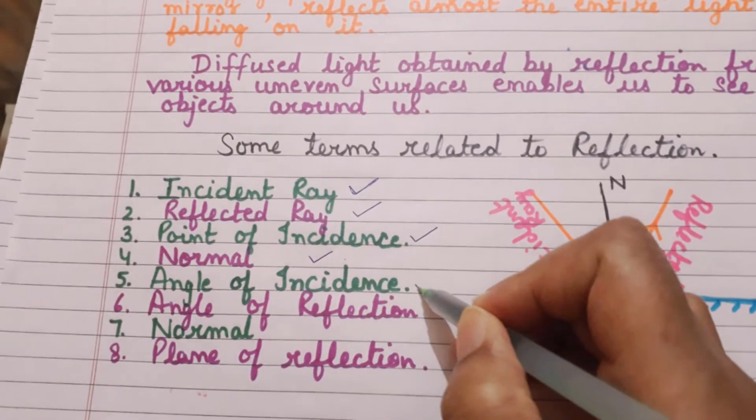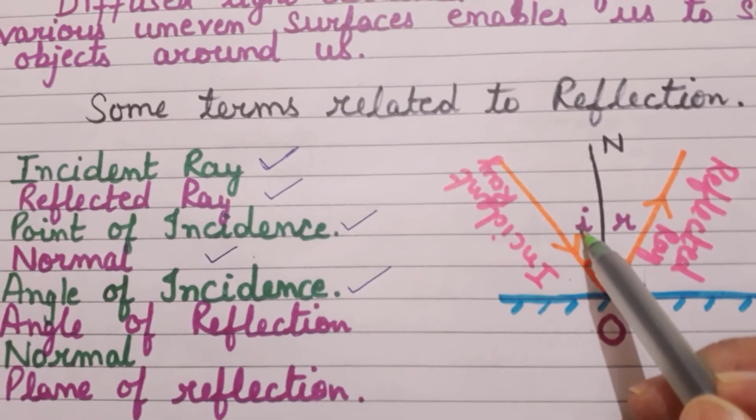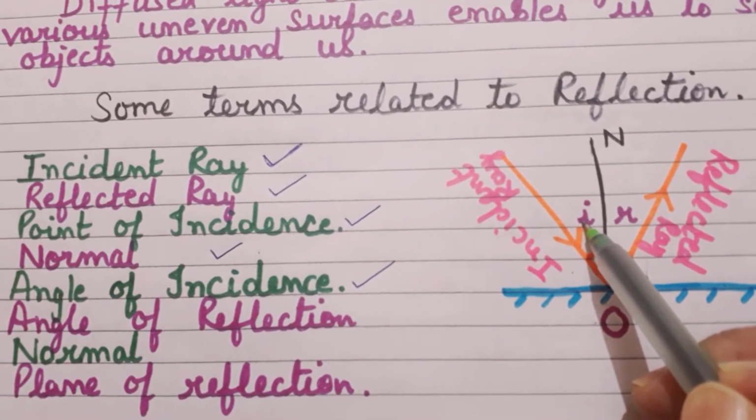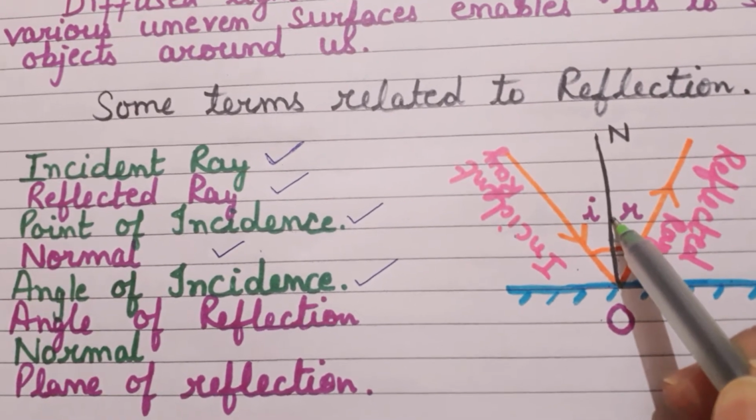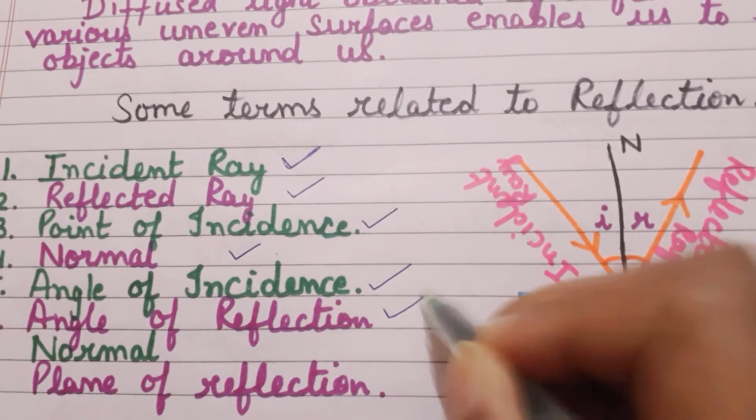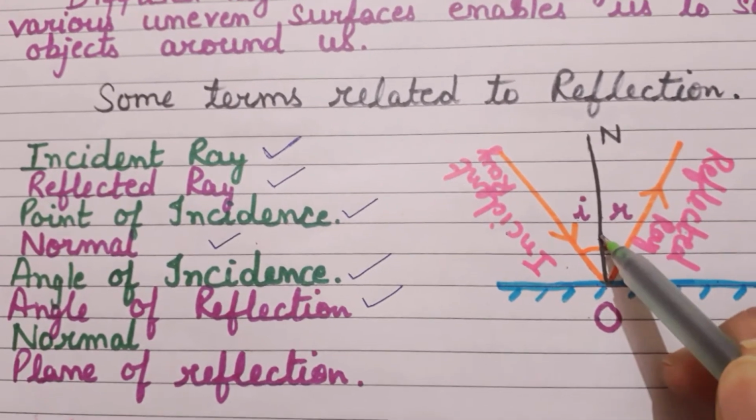Now what is angle of incidence? You can see I have marked here angle i, children. Have a look. Now this angle i is known as angle of incidence. It is the angle between the incident ray and the normal. What is angle of reflection? It is the angle between the reflected ray and the normal.